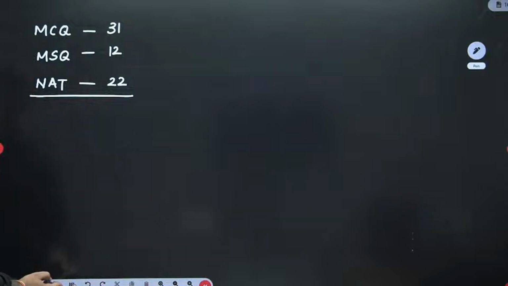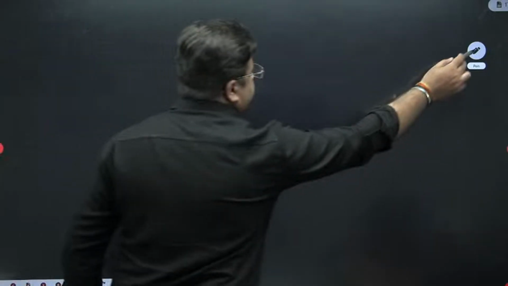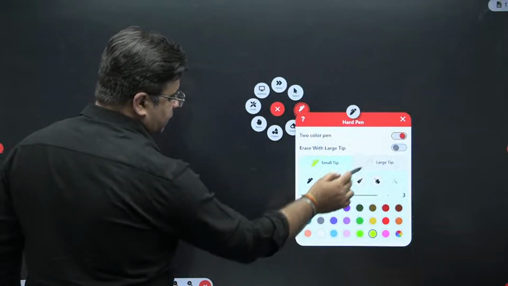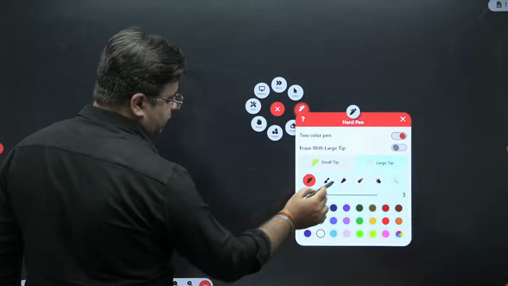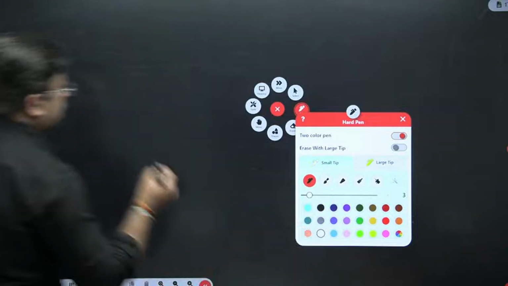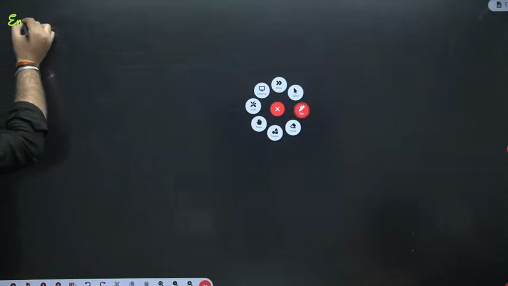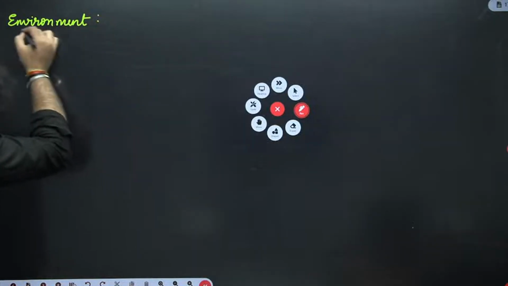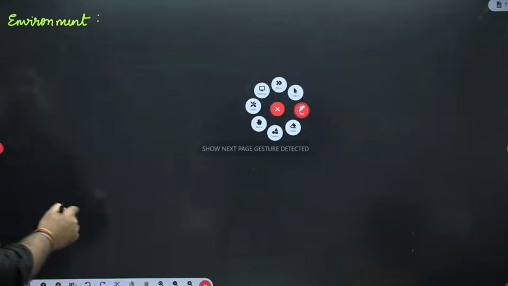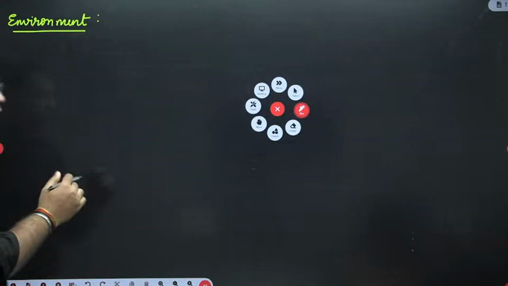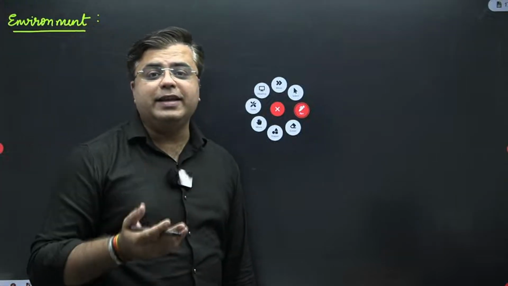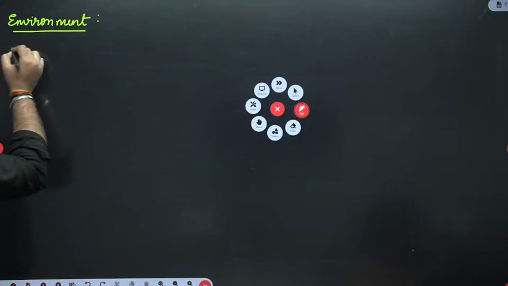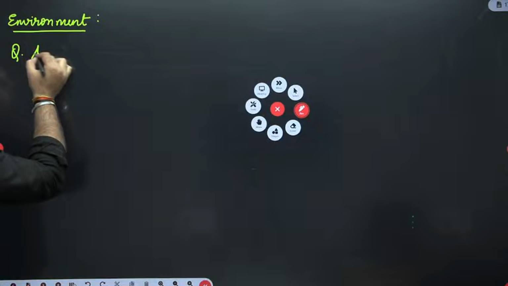The first question is about environmental engineering. So this is your environment question. The first question of environment said, which of the following ions are removed by aeration? Direct question.